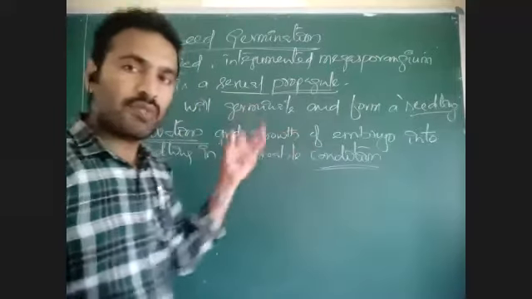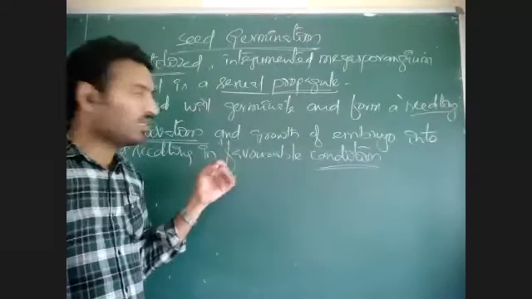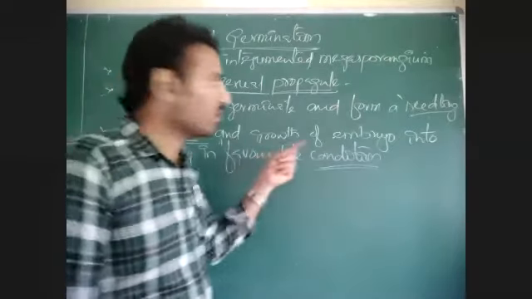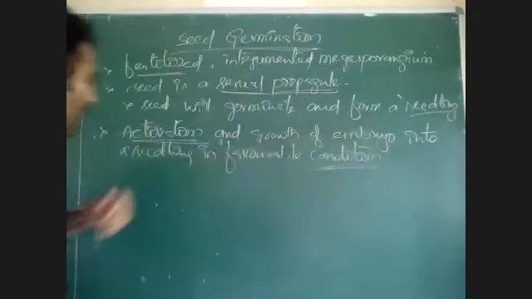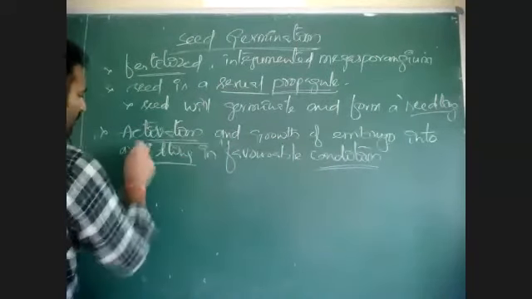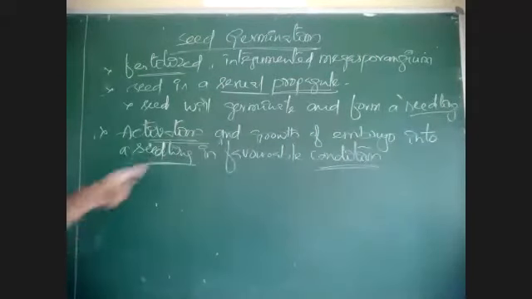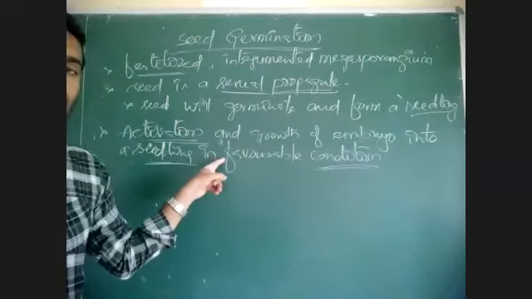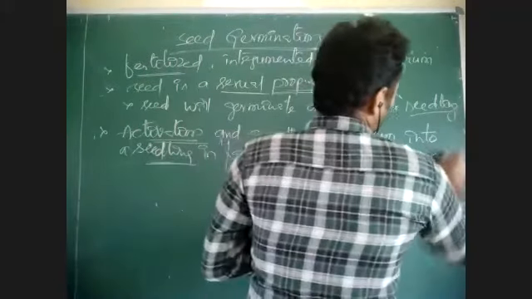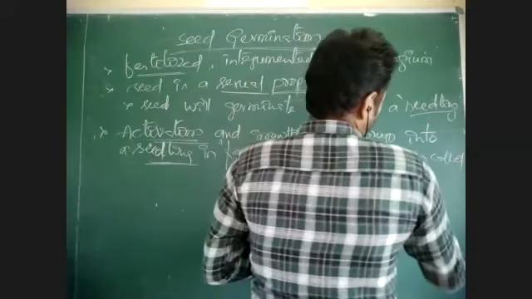What embryo has a radicle and plumule. The radicle and plumule which are present in embryo, they will grow into root system and shoot system and establishing a seedling. This process is called what? Germination. This is called seed germination.